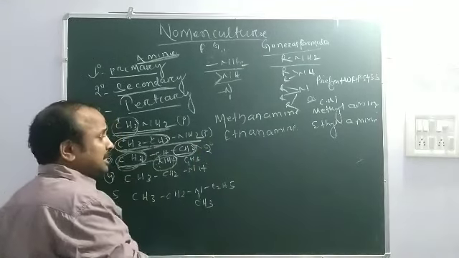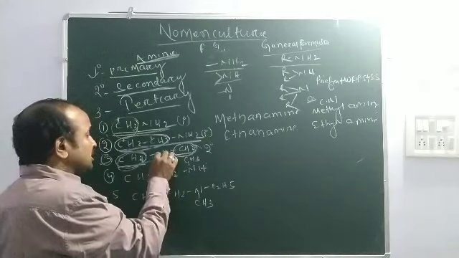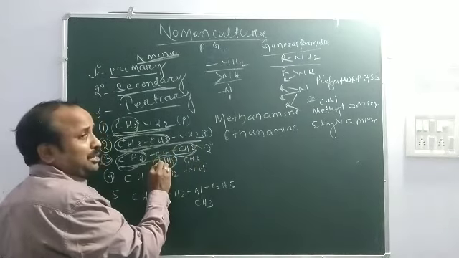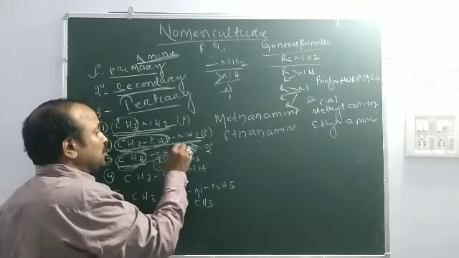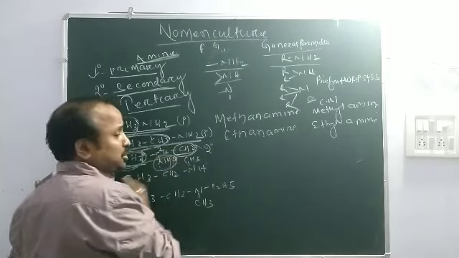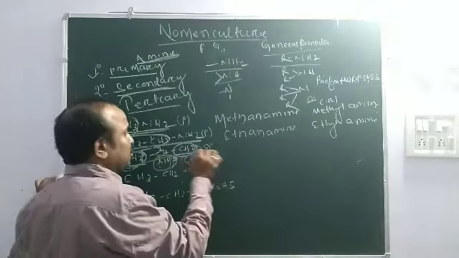The principal chain is 1, 2, 3, with no other functional group or substituent, so we start from the word root.